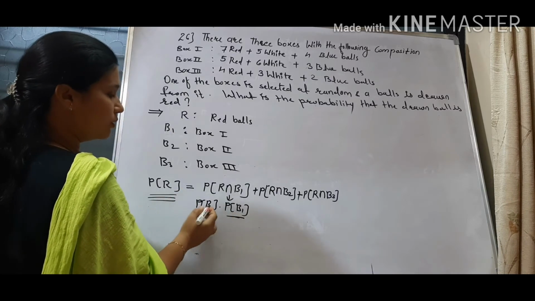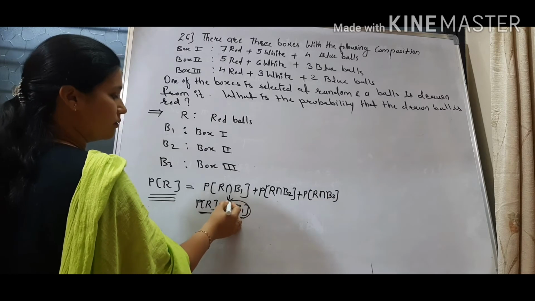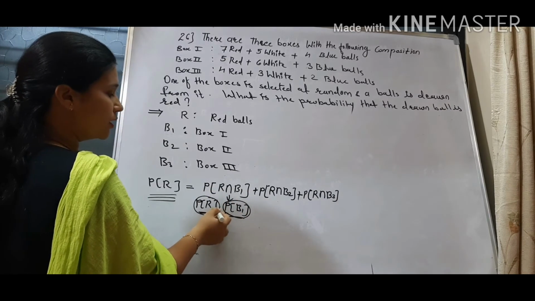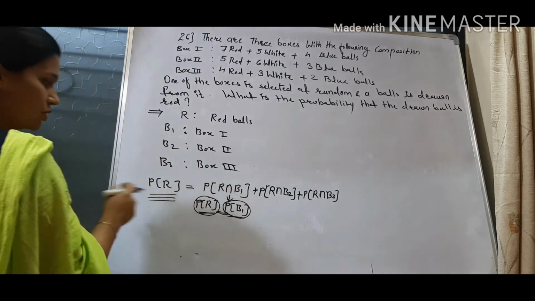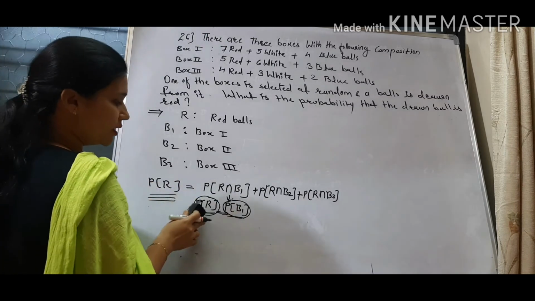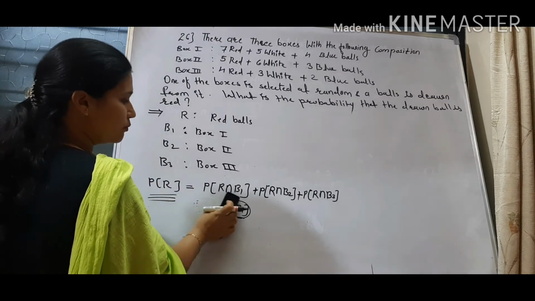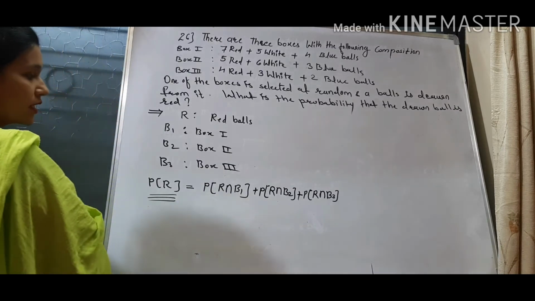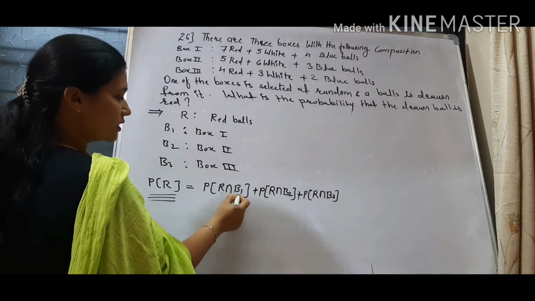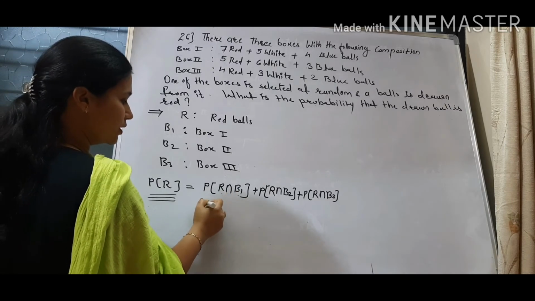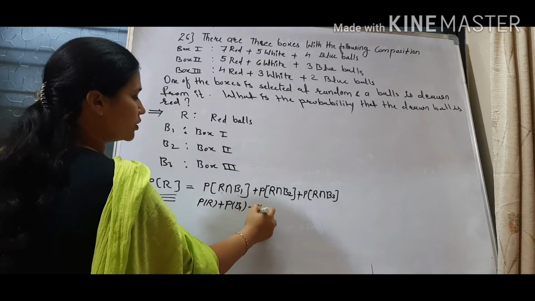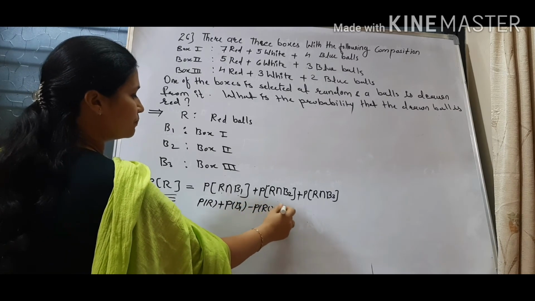They are dependent, because from box 1, when we select box 1, then we'll get a red ball. So these two are not independent. These are dependent. So this intersection can be written like this. This will be removed because we cannot write it like this. This situation is removed. Now second thing, again probability of R intersection B1 can be written like this: probability of R plus probability of B1 minus probability of R union B1.